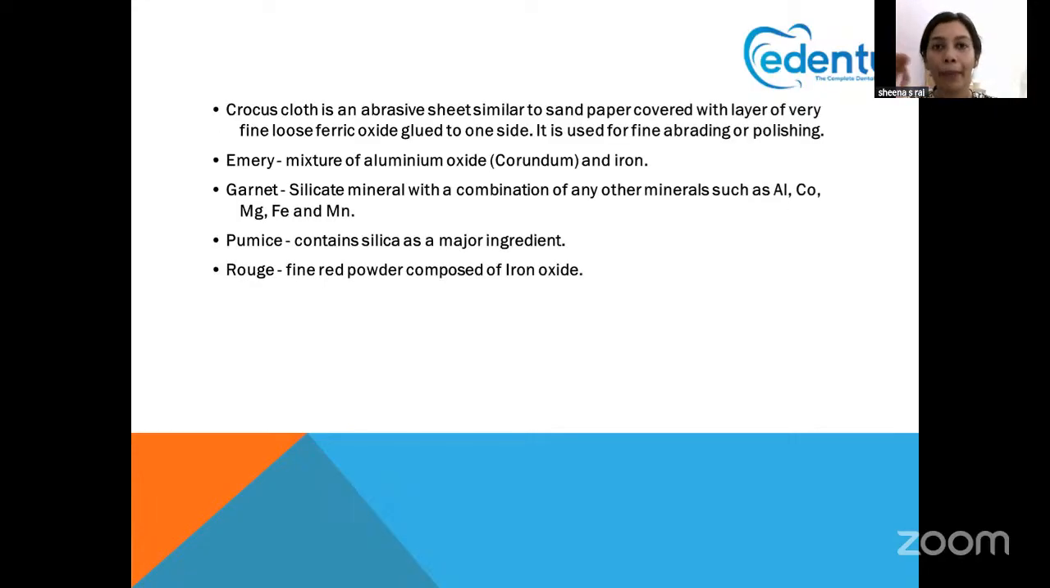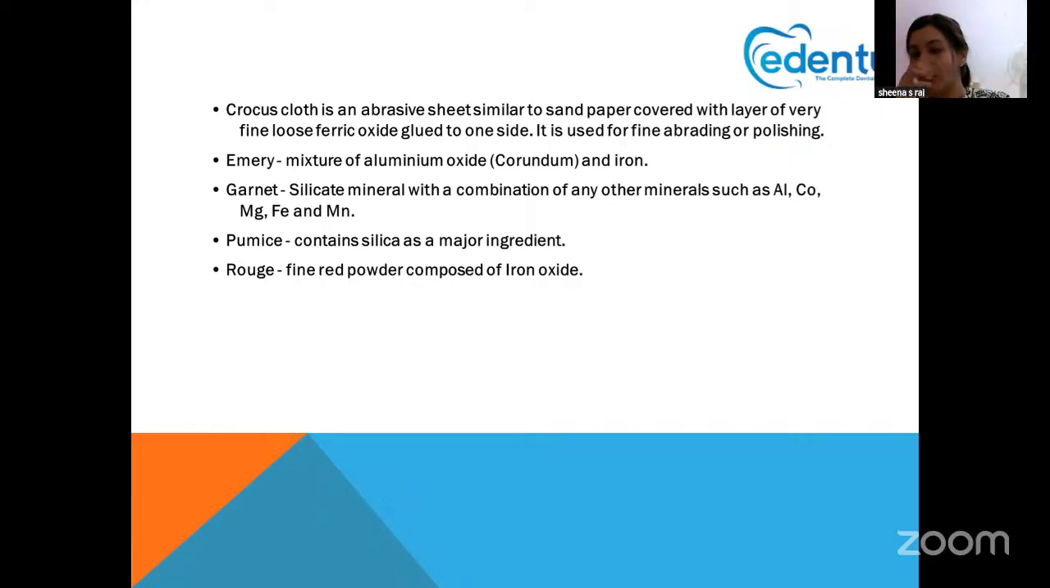Crocus cloth is an abrasive sheet. We know sandpapers, right? It is similar to that, an abrasive sheet. It consists of a ferric oxide surface which has been loosely adhered. What is emery? Emery is aluminum oxide, also called corundum, and it is a combination of iron also. So crocus cloth always has ferric, that is iron or rouge. Emery has aluminium and iron.